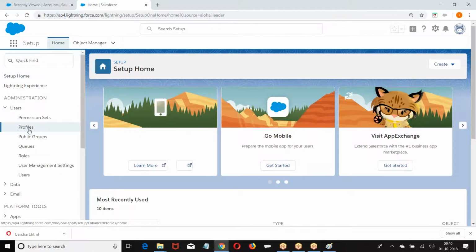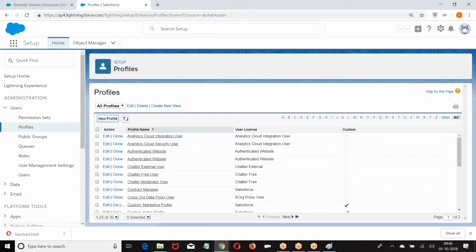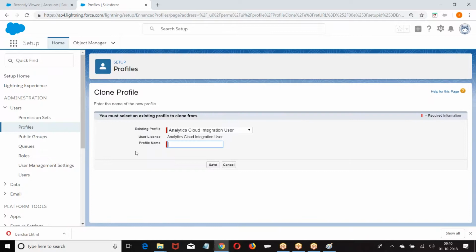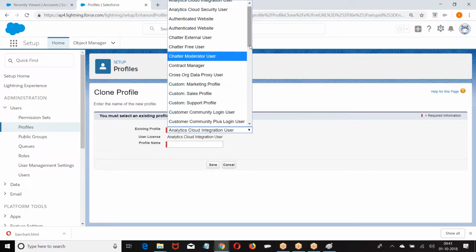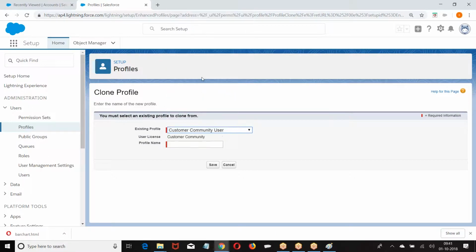Then new profile. Then we had copy any one of the profiles. So what we have here, community user.